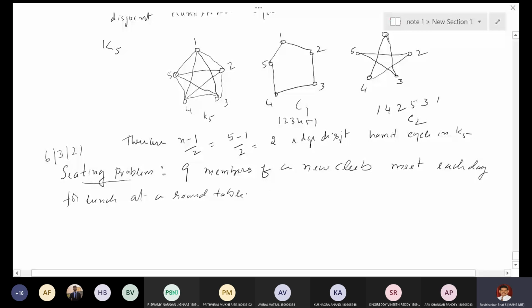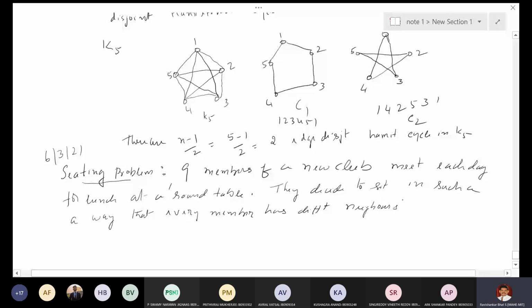They decide to sit in such a way that every member has different neighbors on each day.